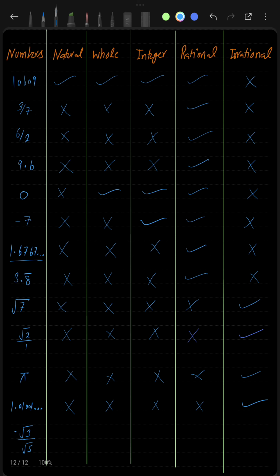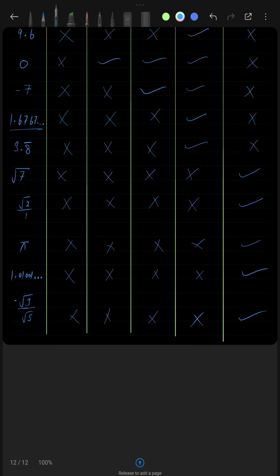What about minus root 3 by root 5? Again, you will say that this is in the form of p by q, and this should be a rational. But again, I want to tell you that root 3 is not an integer and root 5 is not an integer. And since p and q should be integers, only then is the number going to be a rational number. So this is not a rational. It means it is an irrational.